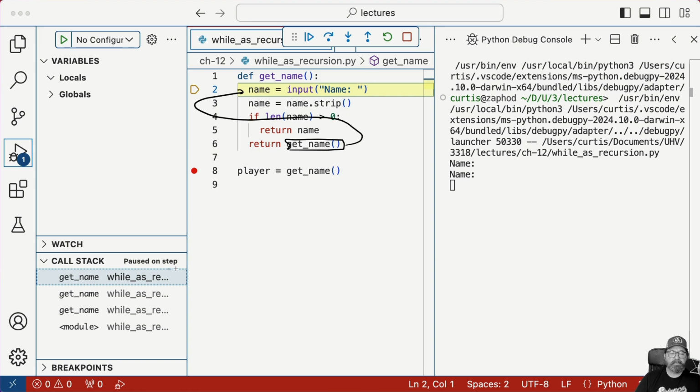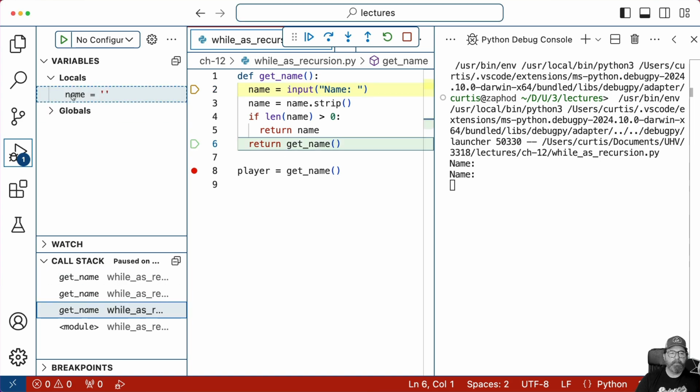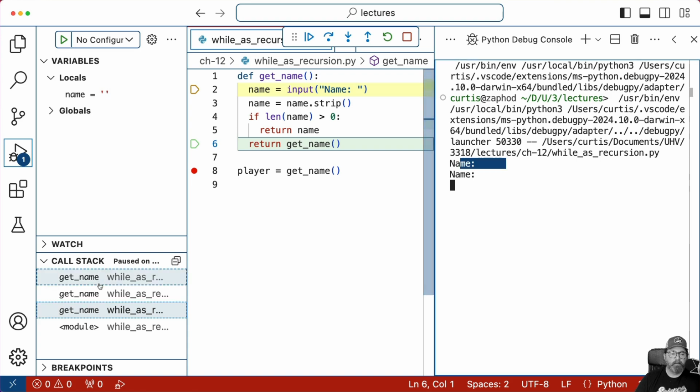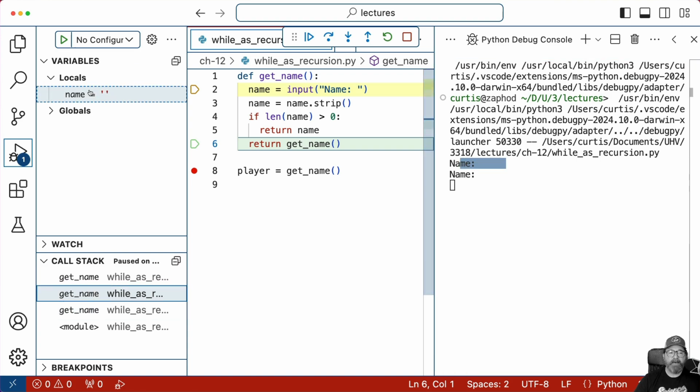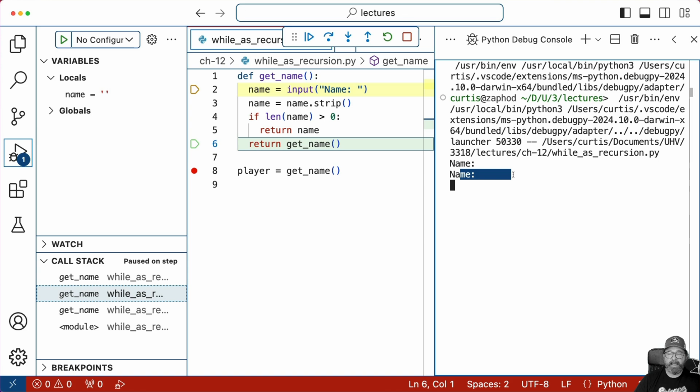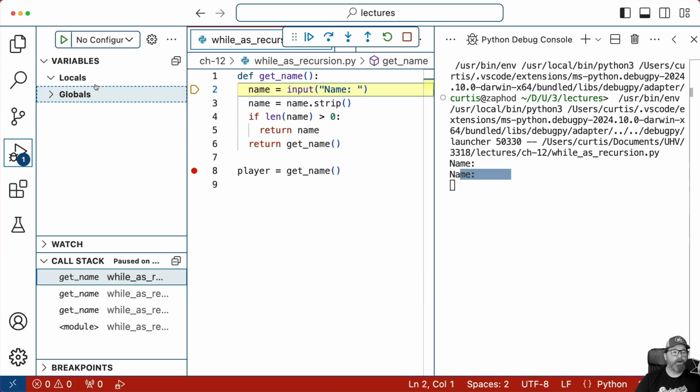The only difference is that we're in a different call stack here. If we look through each of those call stacks, let's watch these local variables. Here on this getName, I have an empty name because that was the first time that I entered it right here. And then on this one here, I have another empty name because that's what I entered here. And on this one, I don't have a name variable yet because it hasn't run yet.